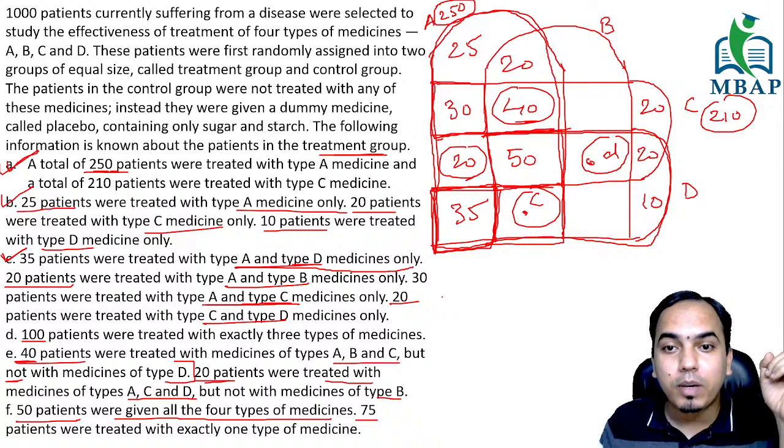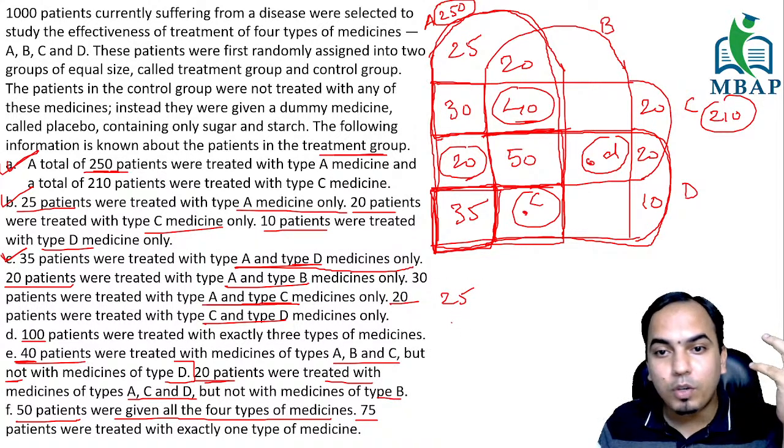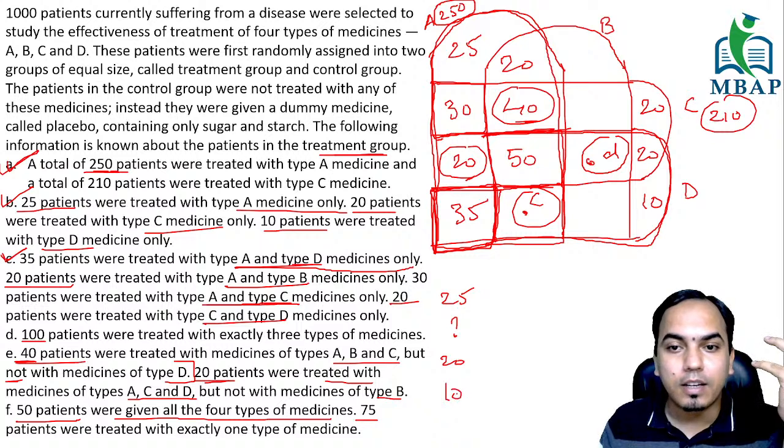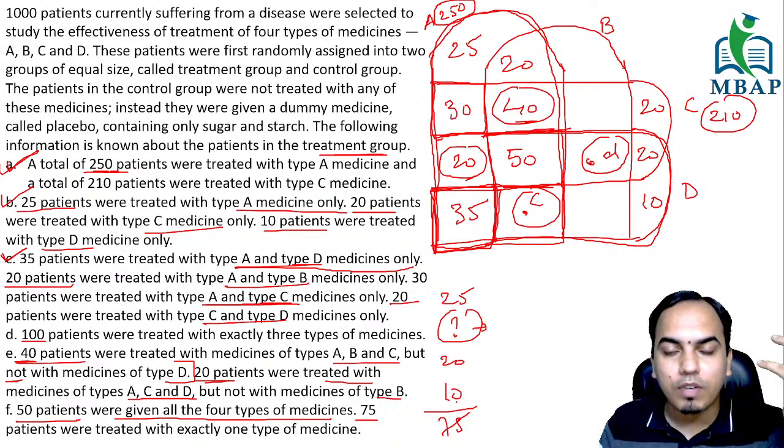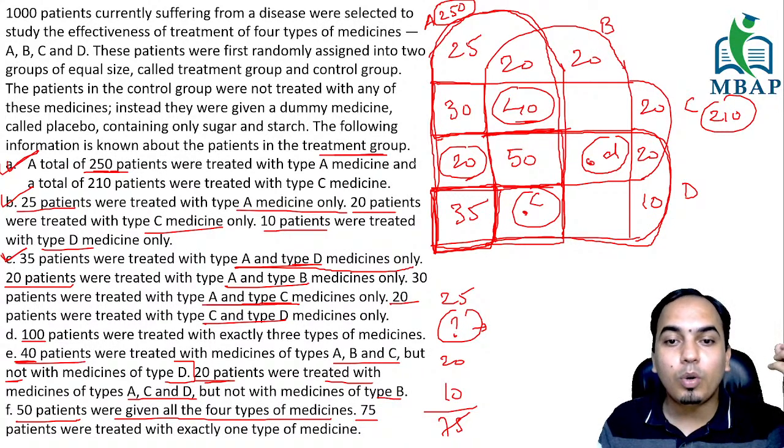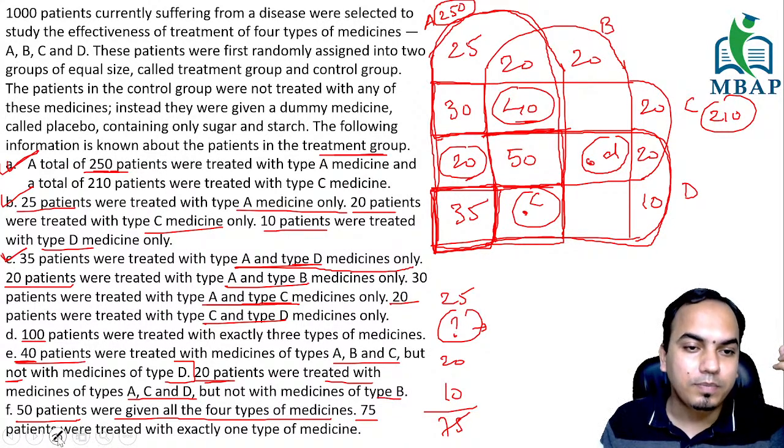So only A is how much? 25. Only B, we don't know. Only C is 20. Only D is 10. And the total of this is 75. That means we can figure this out: 25 plus 20 is 45, 45 plus 10 is 55. That means this question mark is going to be 20. So we know that only B value is 20.